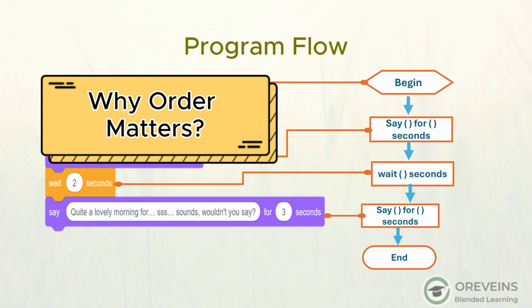Why order matters. We also saw what happens when the order is wrong. Remember when we put the wait block before the say block? That messed up the timing of Sly's speech. This shows us that even a small change in the order of your blocks can change the entire outcome of your program. So, when you're coding in Scratch, always pay close attention to the order of your blocks. It's crucial for creating the effects you want.